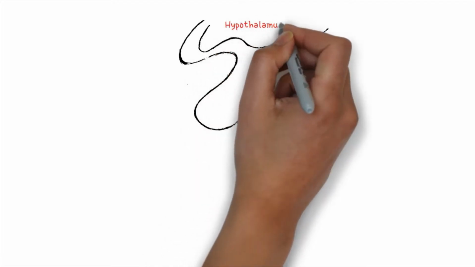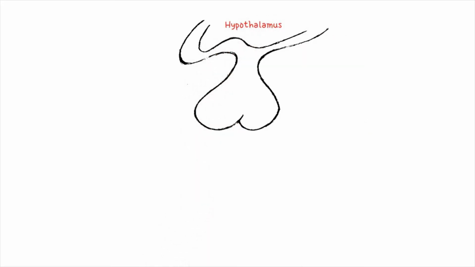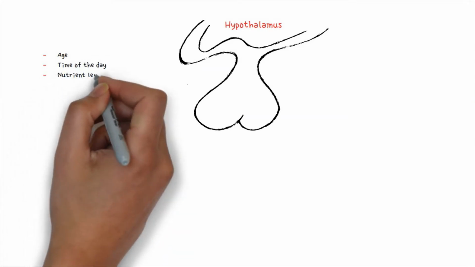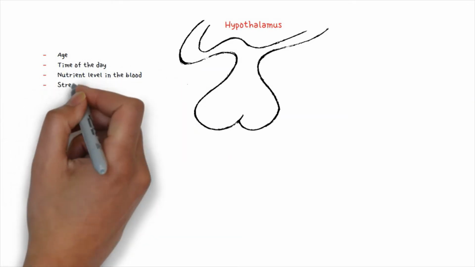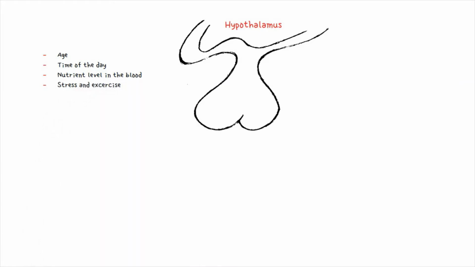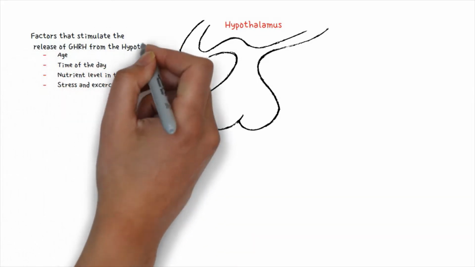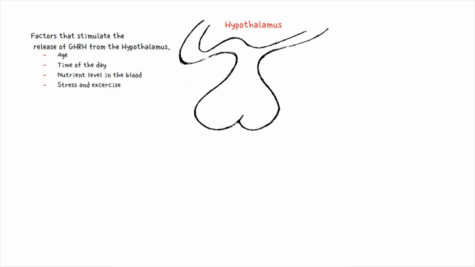We have the anterior lobe of the pituitary gland and the hypothalamus right at the base of the brain. Variables such as age, time of the day, nutrient level in the blood, stress and exercise are the factors that influence the release of growth hormone releasing hormone from the hypothalamus. The hypothalamus will release growth hormone releasing hormone in the hypophyseal portal system, which will stimulate the anterior lobe of the pituitary gland.